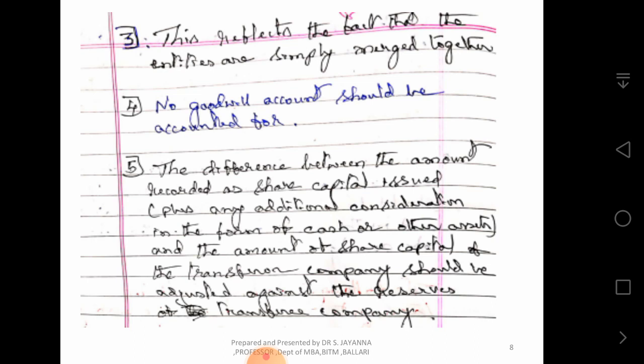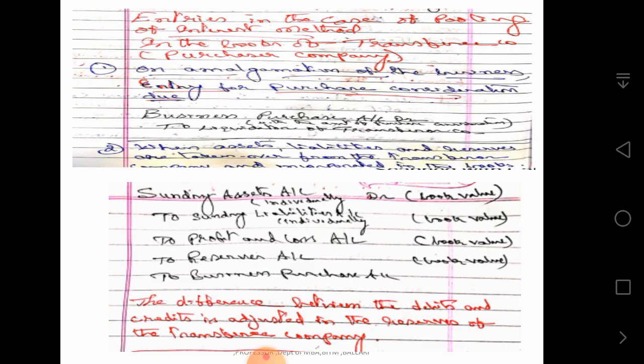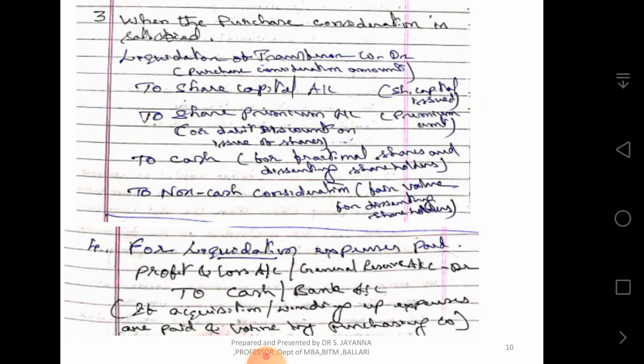Next, when assets, liabilities and reserves are taken over from the transferor company and incorporated in the books, then sundry assets account at book value, debit. Sundry liabilities account, credit; assets and liabilities are to be taken individually. Profit and loss account at book value, credit. Reserves at book value, credit. Business purchase account, credit. The difference between debits and credits is adjusted in the reserves of the transferee company.